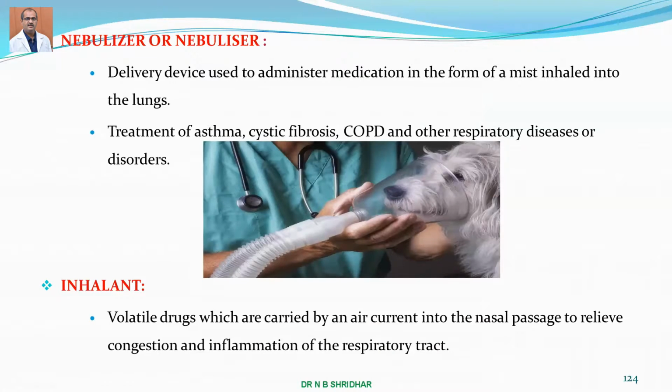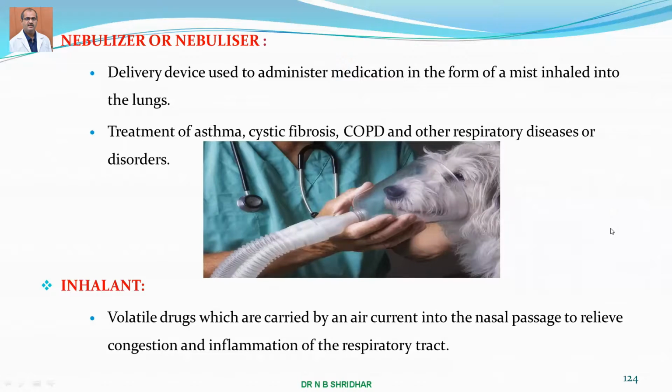The nebulizer is a delivery device used to administer medication in the form of mist by inhalation to the lungs. The treatment of asthma and other conditions is done by this type of drug delivery system. And COPD, chronic obstructive pulmonary disease, is very common, especially in human beings.